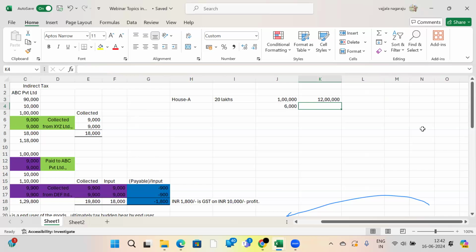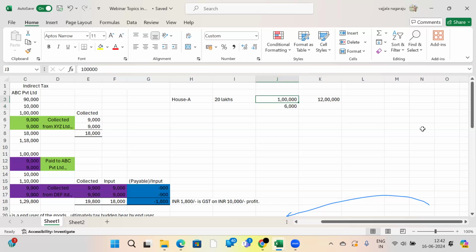Then which means for the same transaction, I have to pay 2 taxes. No, sir, you are not paying 2 taxes. One is indirect tax, another one is direct tax. But anyway, that is the same transaction, no? Same transaction means 1 lakh only. This is your income. This is your service. Because you are not paying this 6,000. You are collecting and you are remitting to the government. Yeah, fine. Done.